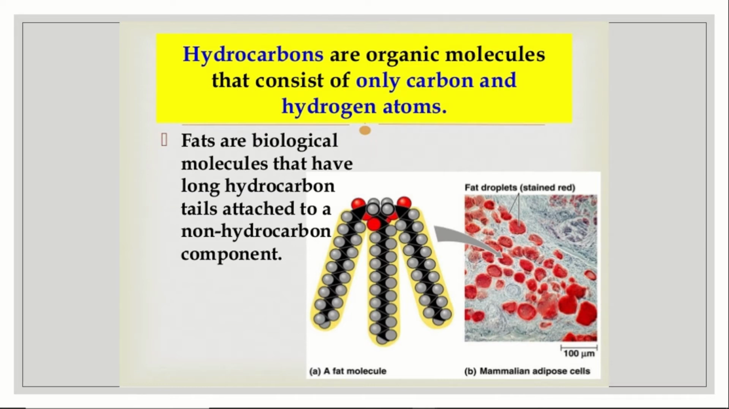Now we need to know where hydrocarbons actually occur. They occur in numerous places, and one thing very near to us is fats. Fats are biological molecules that have long hydrocarbon tails attached to a non-hydrocarbon component. Human beings have fat molecules, so that fat molecule is also a hydrocarbon. You can see another picture stained in red: those are fat droplets in mammalian adipose cells. Adipose cells mainly means the fat cells.